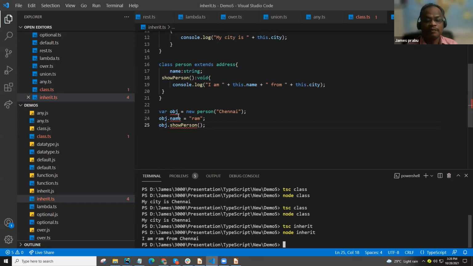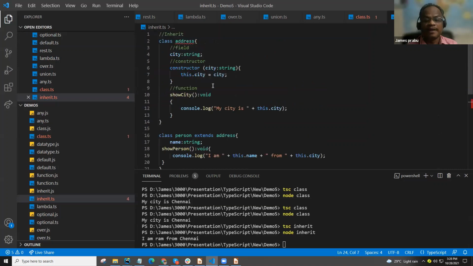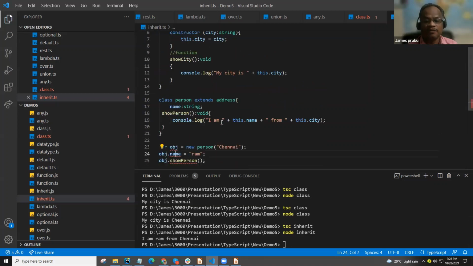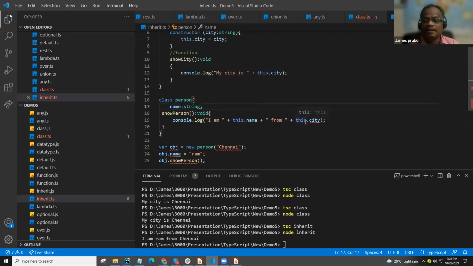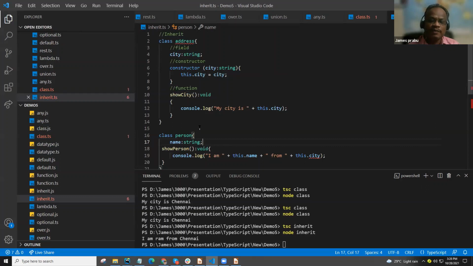See, we only pass Ram, but Chennai comes from the parent. Since we have a relationship, if you remove this one, that means now we have an independent class. Now it shows an error. City shows an error, does not exist in the type. Unless you declare it here, it will still show the error. So this is the relation between parent and child. The child can access the parent properties. This is the concept of inheritance.